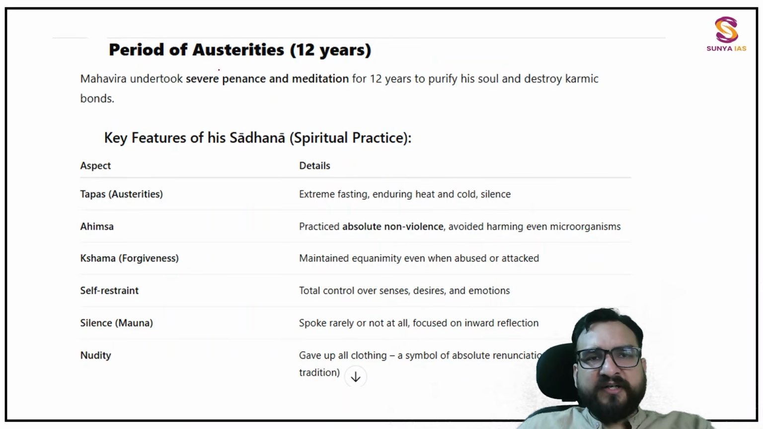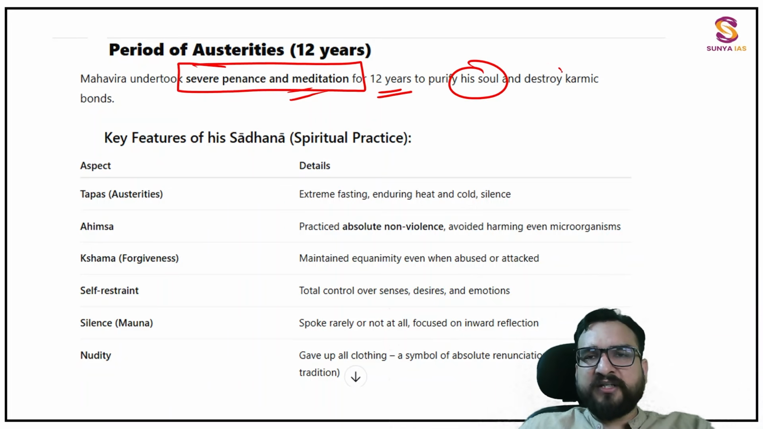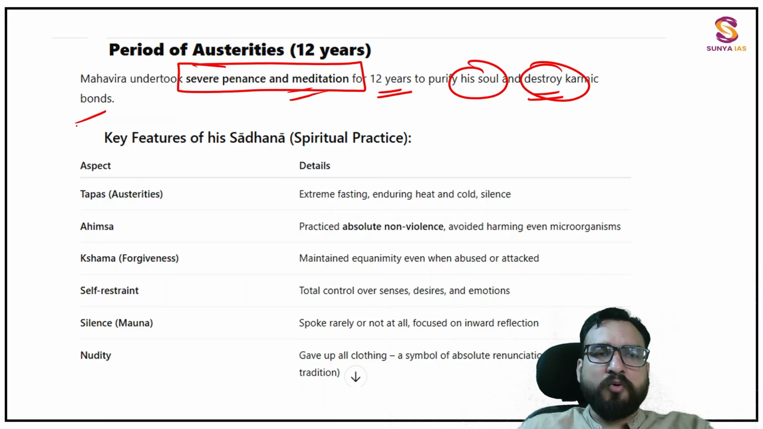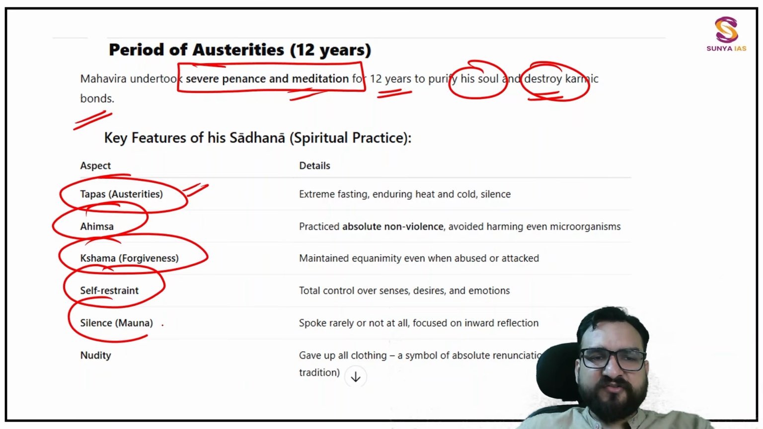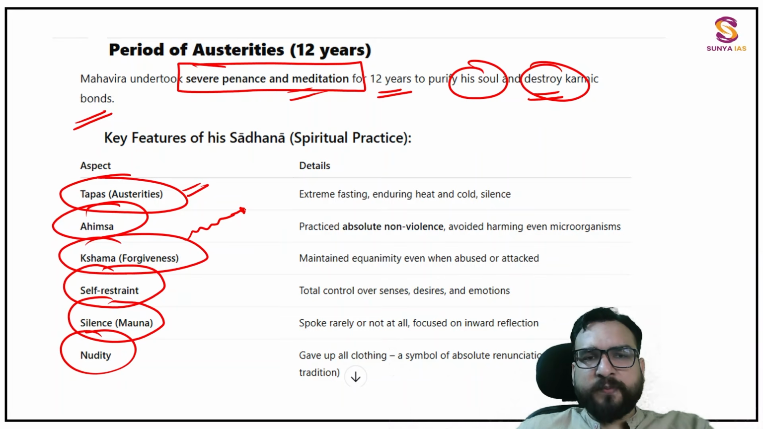So he underwent severe penance and meditation for 12 years to purify his soul and destroy karmic bonds. What he went through: tapas, austerities, ahimsa, forgiveness, self-restraint, silence, nudity. Try to understand, whenever you travel upon the spiritual path, the first thing you have to do is forgiveness. You have to forgive yourself as well as other people.